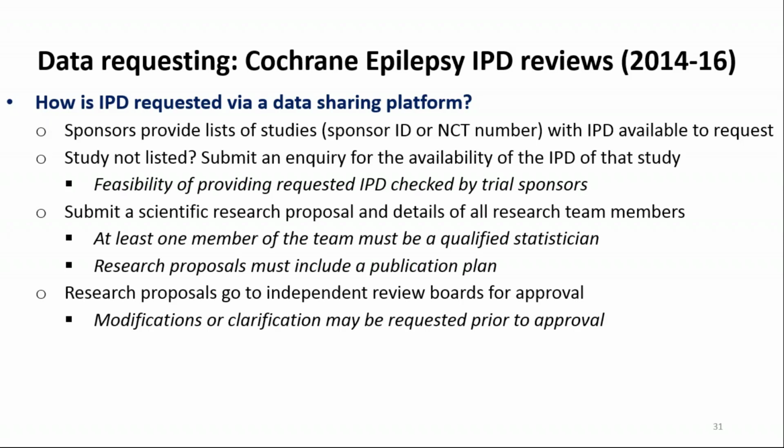Then once it's been established that there are studies there and available which are of interest, the team submits a scientific research proposal and details of all the research team members, and at least one team member must be a qualified statistician. And also the research proposals must include some kind of publication plan.